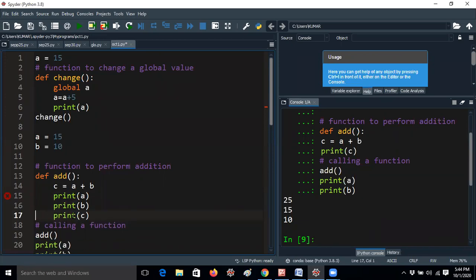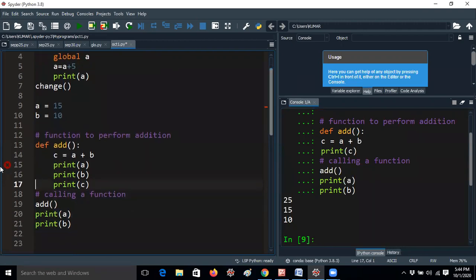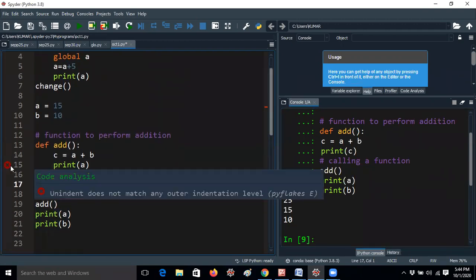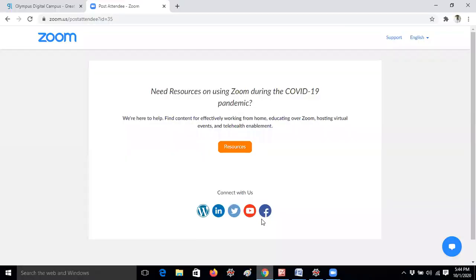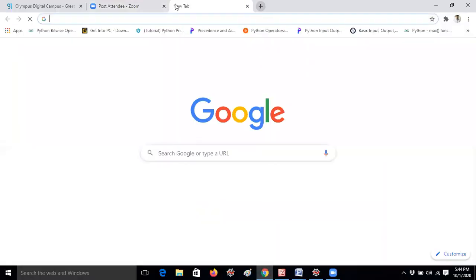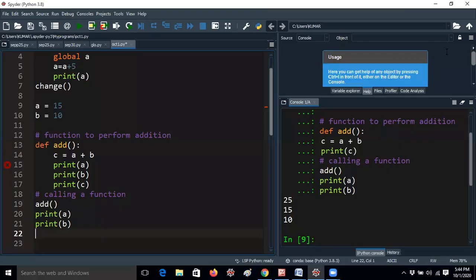Oh, for simple code it is giving an error again. What happened? Unindent does not match any outer indentation. That's not an error actually. So let me open Colab. Anyway, I'm telling you that a, b values can be accessed here also. Anyway, I would like to remove this line and comment this line. Okay, so now the error is finished.